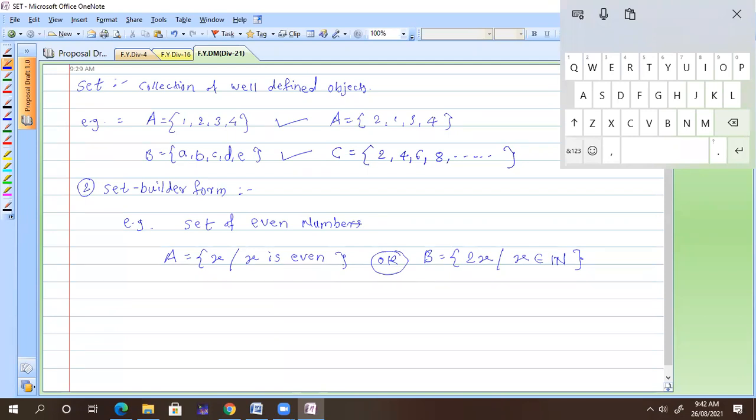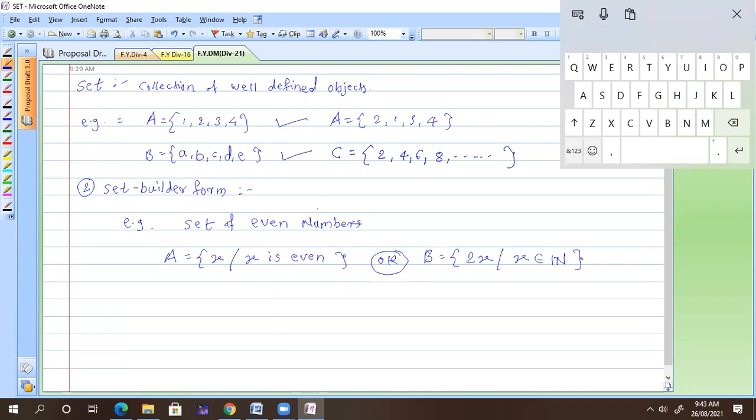Yes, sir. Means for a normal set, we have random numbers or any vowels given, and for set builder form, a particular condition is given, like x is even. Not like that. It is just a representation of the set in two forms.